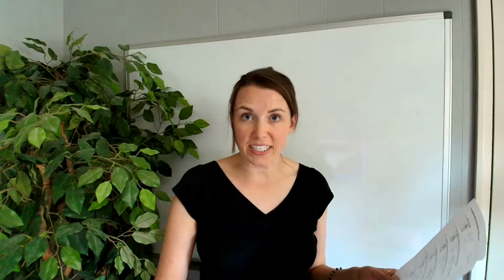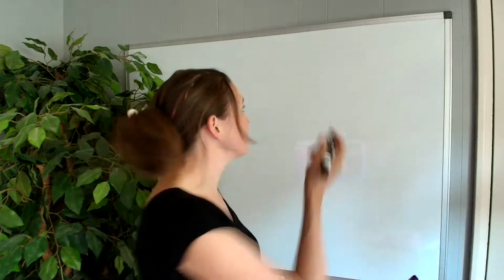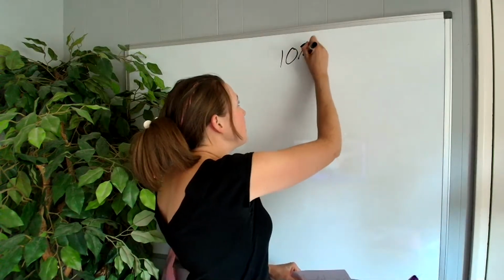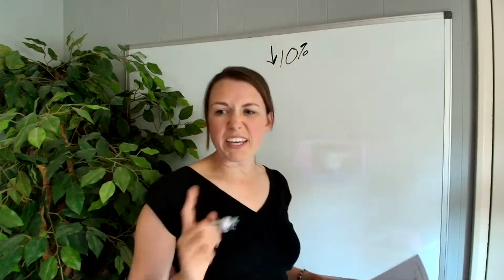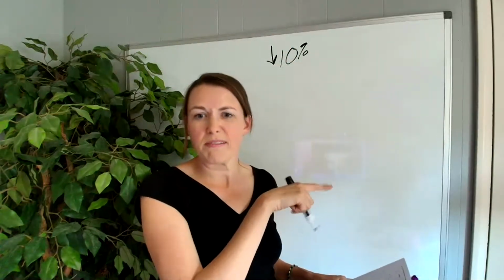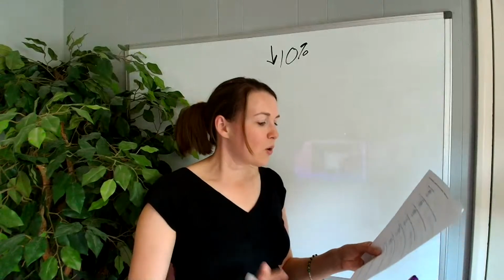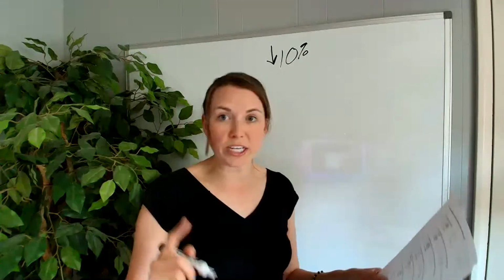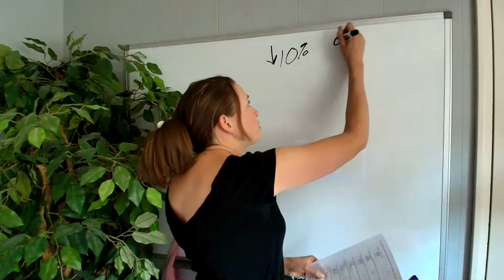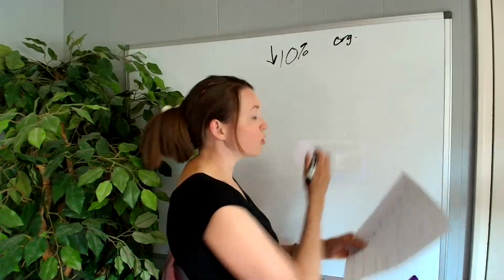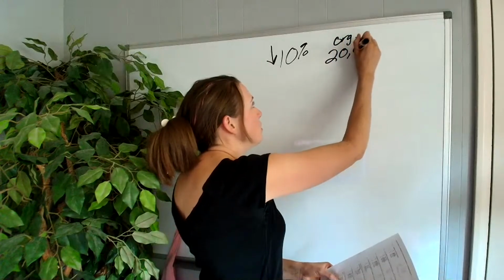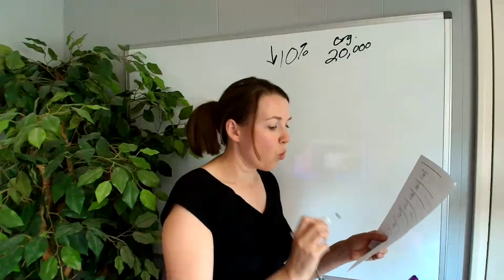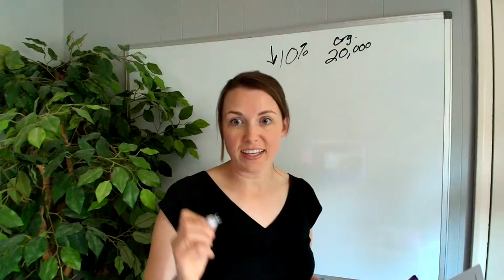Okay. So a car's value depreciates by 10% each year. I'm going to put that up here first. So 10%, and I'm going to put a down arrow because I know that down is kind of like depreciate, right? So a car's value depreciates by 10% each year. If the car was originally worth $20,000, what is the value after 1 year?